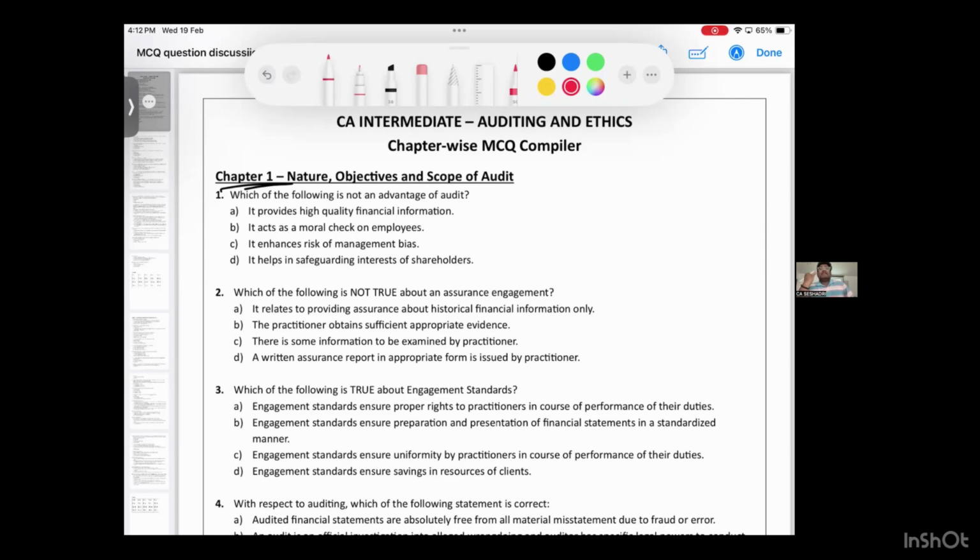என்னது அதுல மெயினா S4 scope, O4 object, N4 need, I4 inherent limitations. So இதுல இருந்தா maximum question கேட்பாங்க. So I think that you might have studied unit number 1. So let's do some 20 MCQ questions from this chapter.